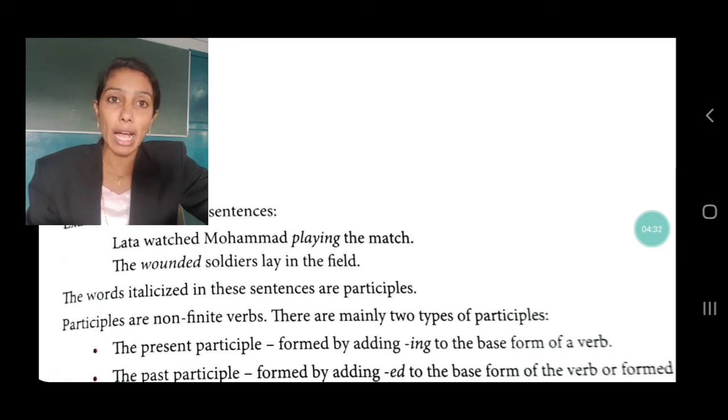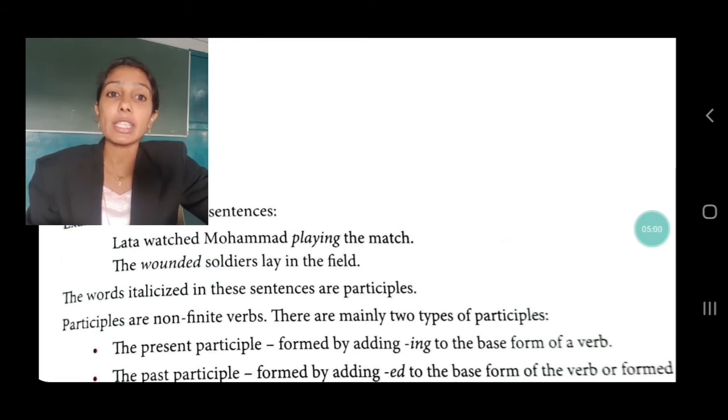So if we add ing to the verb, playing, ing we have added, that is called the present participle. Lata watched Mohammed playing the match. So playing is the present participle. It's formed by adding ing to the base form of the verb.